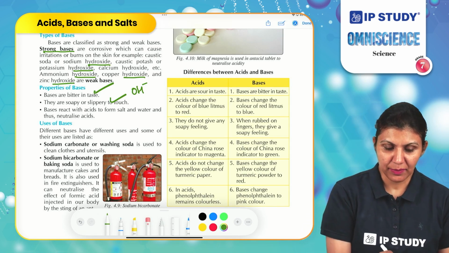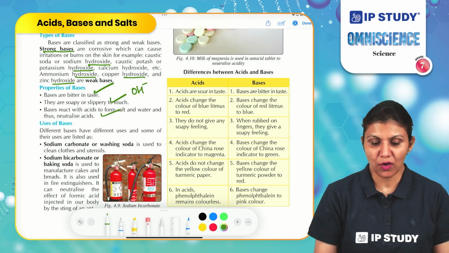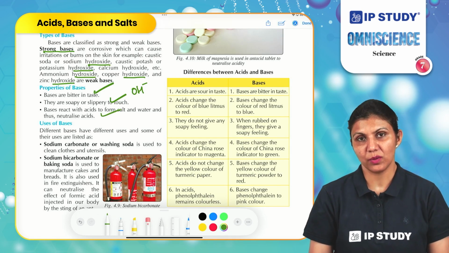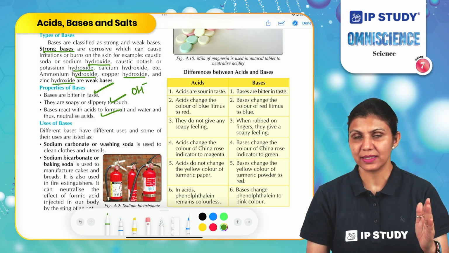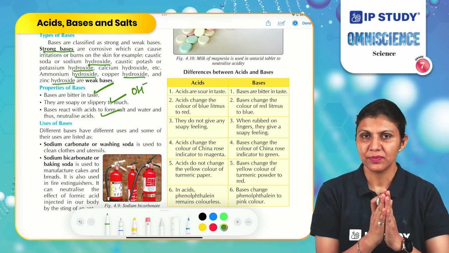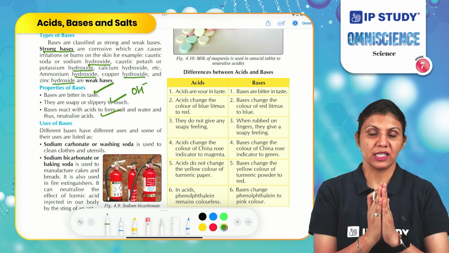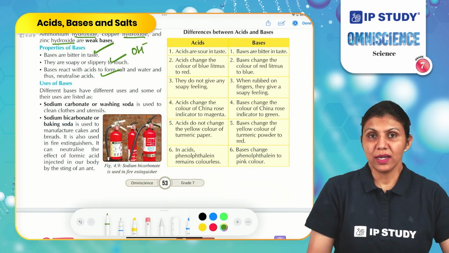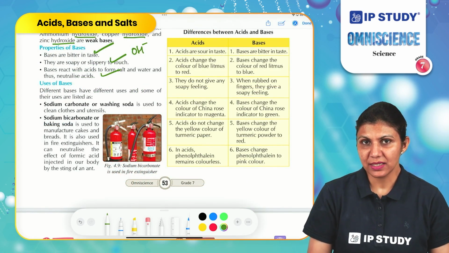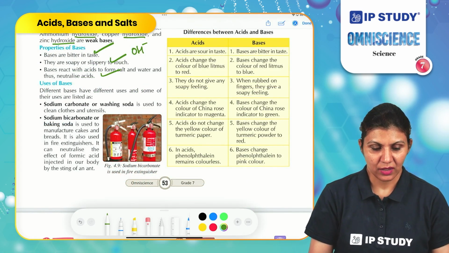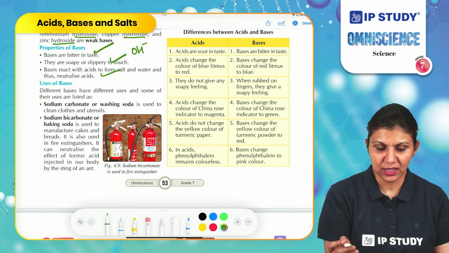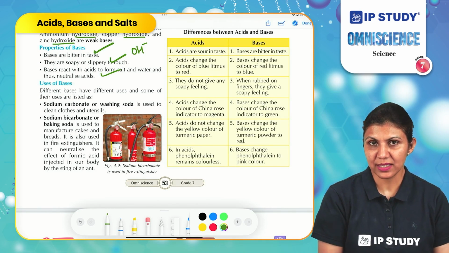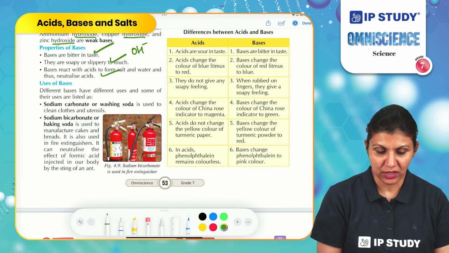And bases react with acid to form salt and water. So as I discussed earlier, acid reacts with bases to neutralize the effect of each other. This is called neutralization. What are the uses of these bases in our daily life? Different bases have different uses. Some bases are listed here based on their uses.